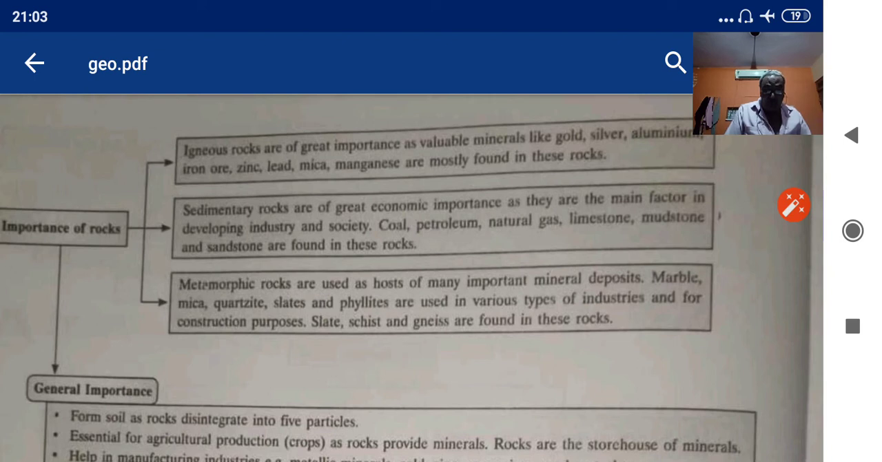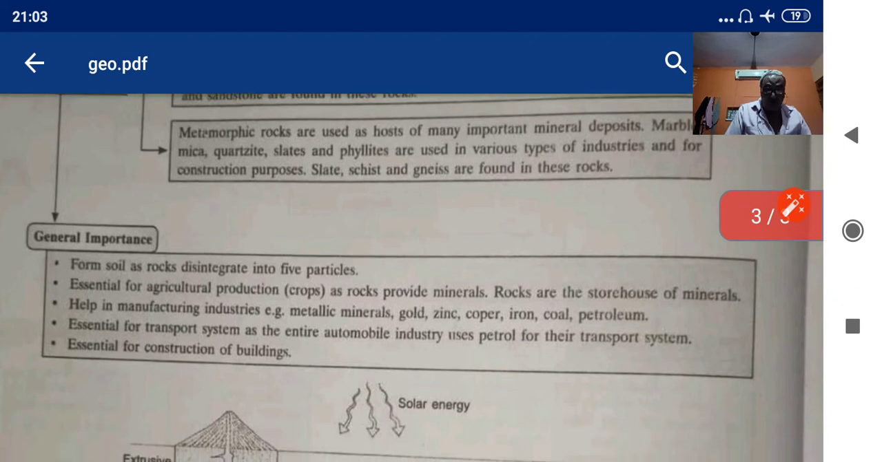You must have seen in your homes that stone is laid. This is also found in the metamorphic rocks. Slate, schist, gneiss are found in these rocks.